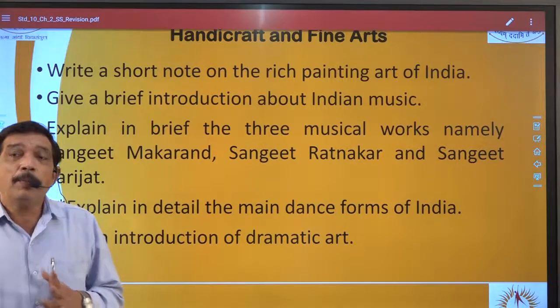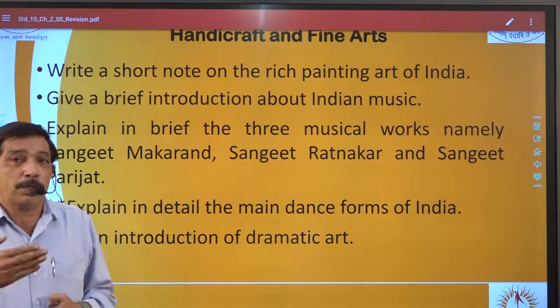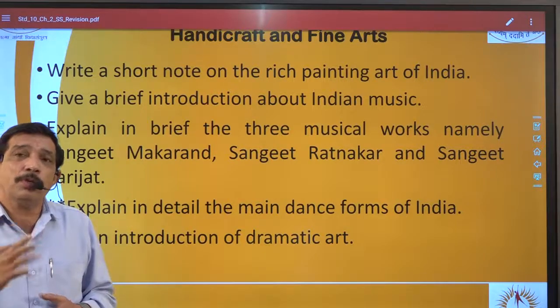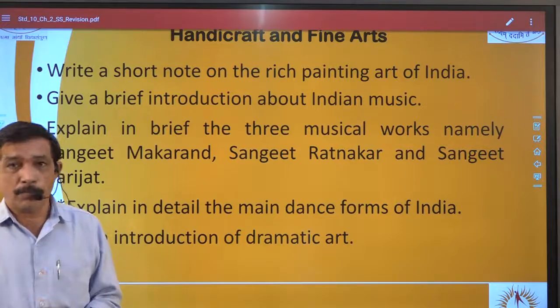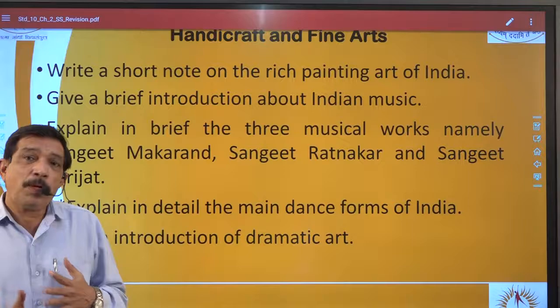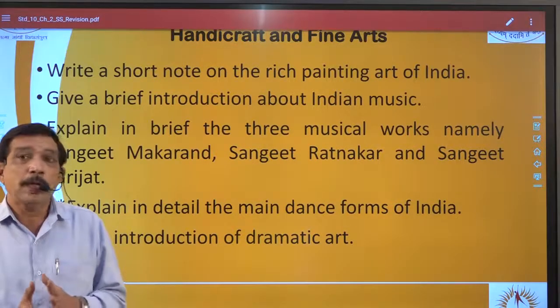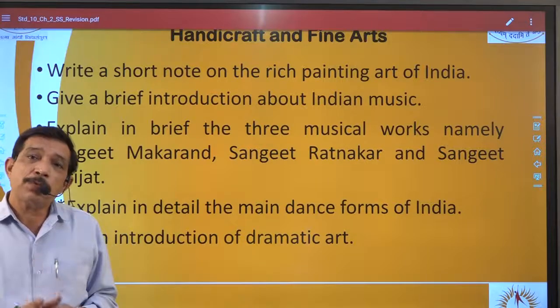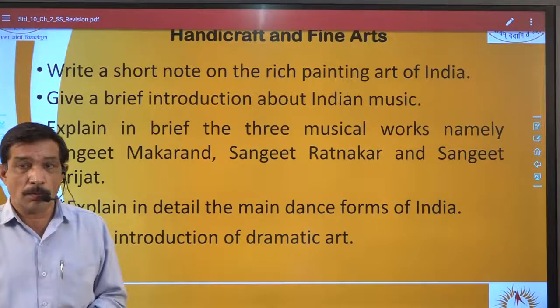Now the main dance forms of India, there are 5-6 dance forms, in most of which there are at least 4 points, right? Now we are considering 9 points maximum to be written for a 3-mark question. So only one dance form will not be asked, because that will be hardly 2 marks, right?